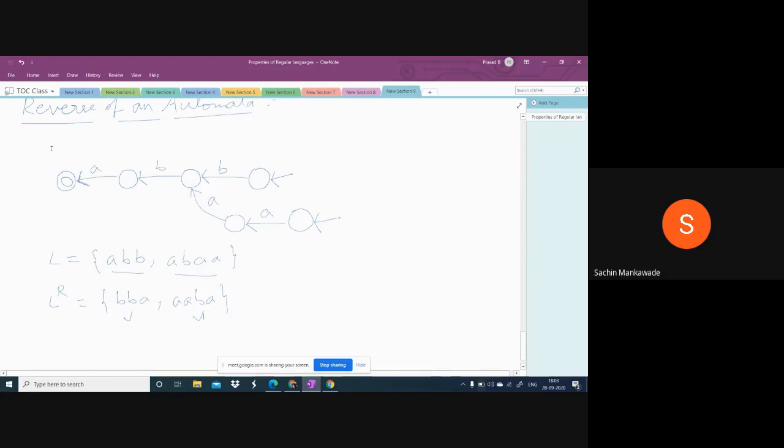In this automata, how many initial states do you find? Two initial states. I told you, an automata may have more than one initial state also. So this is the example for that. Copy this one and copy this diagram, then copy this L power R. Already you copied L, no?